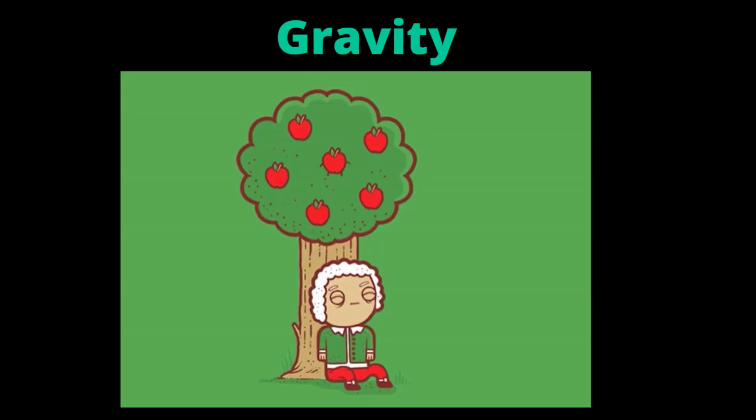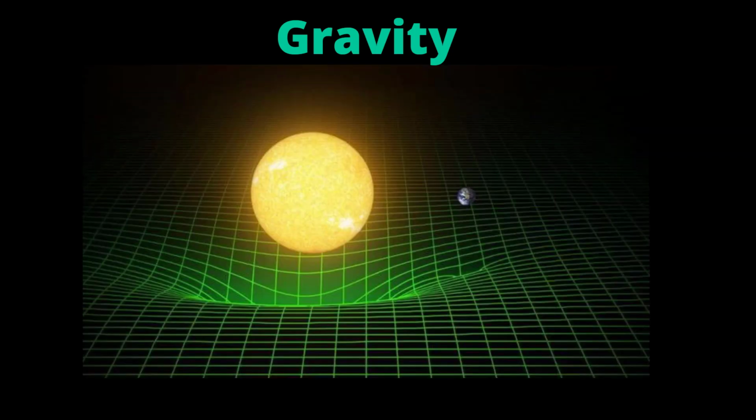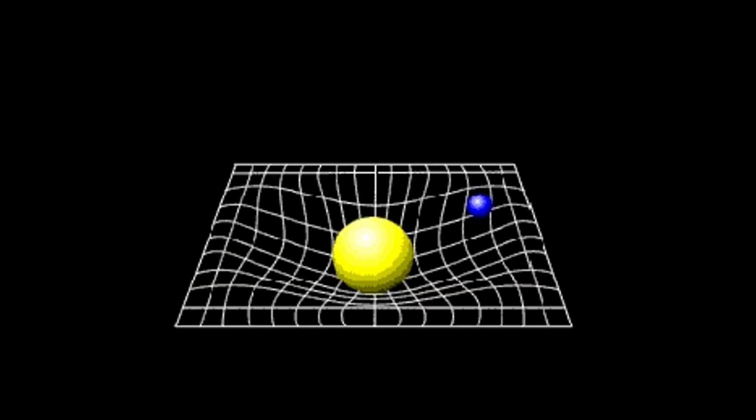It is the force of attraction between two objects that have mass or energy. Newton suggested that gravity is an attraction between two bodies, which was inspired by the fall of an apple. And after centuries of Newton's theory, Albert Einstein suggested that gravity occurs as a result of a curvature of the space-time fabric, so that objects with heavy masses cause more or bigger curvature, like the Sun with a high mass, which causes the space-time fabric to bend, which leads to the rotation of the planets around the Sun in elliptical orbits. But it has been shown to be the weakest of the four forces.